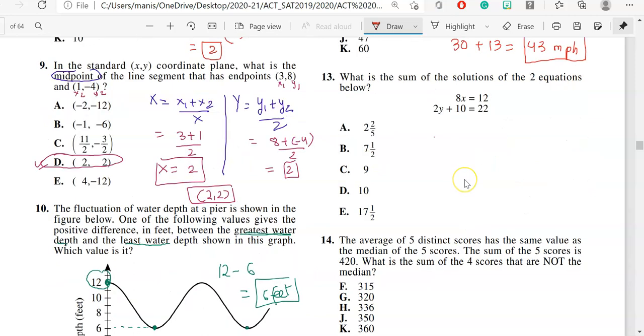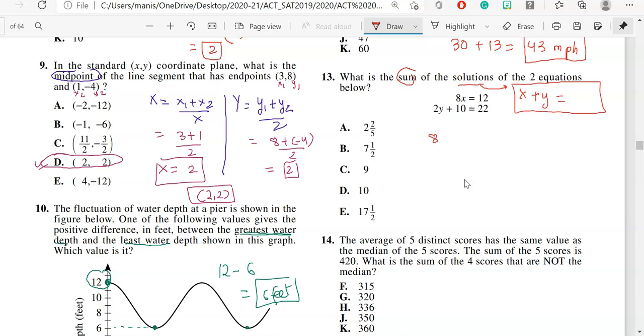Question number 13. What is the sum of the solutions of the two equations below? This means they want us to find the value of x plus y. Do keep in mind, they are not asking for x and y, they are asking for the sum of the solution.